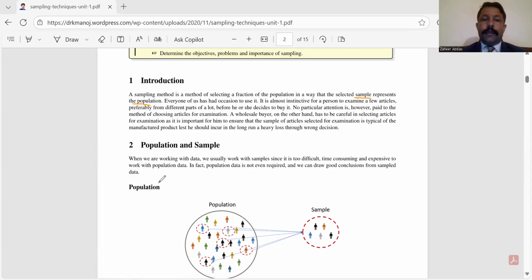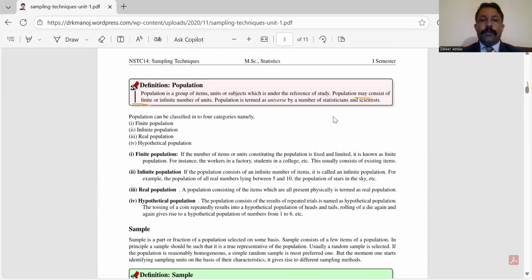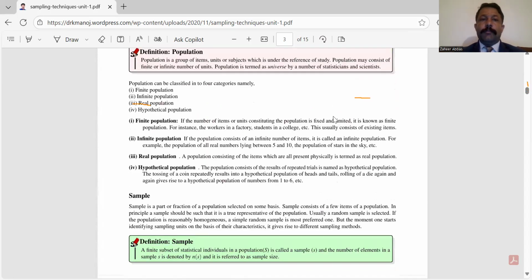And population is an aggregate of all the objects under study. Look at the example here. As you can see, there is a population and then there is a sample. Now, we have defined population. There are four basic categories of population: finite population, infinite population, real population, and hypothetical population.